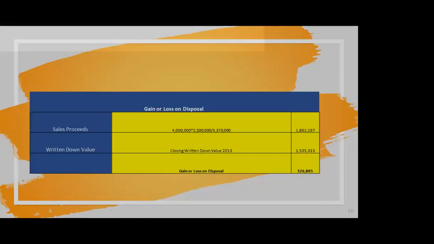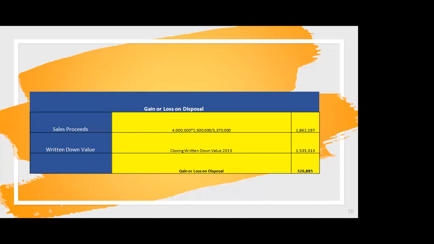Moving on to the next slide, we shall be calculating the gain or loss on disposal. So, ladies and gentlemen, as we have seen, we are only allowed 2.5 million as a total cost, and we cannot use our own cost. So, we also have to divide our sale proceeds into the respective proportion of the tax authority allowable cost and the cost that we have already accounted for in our accounting records.